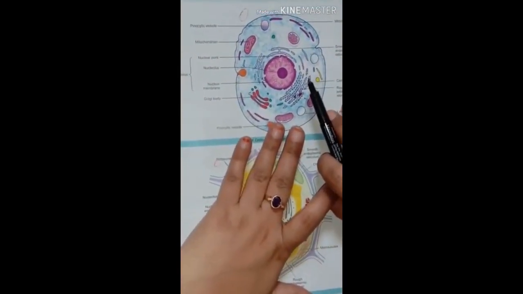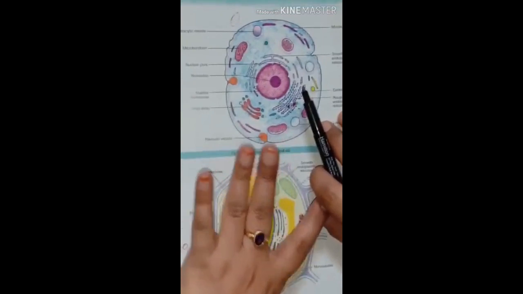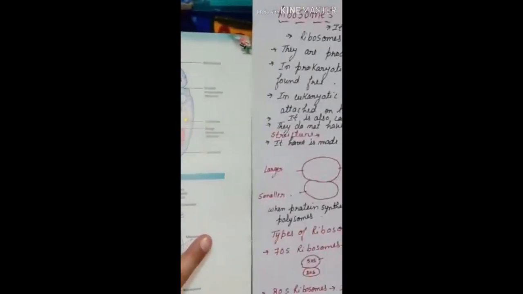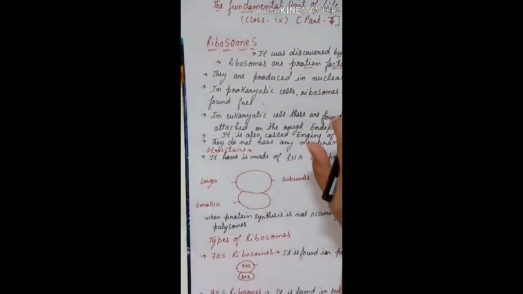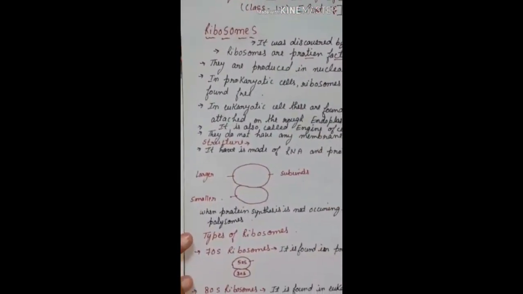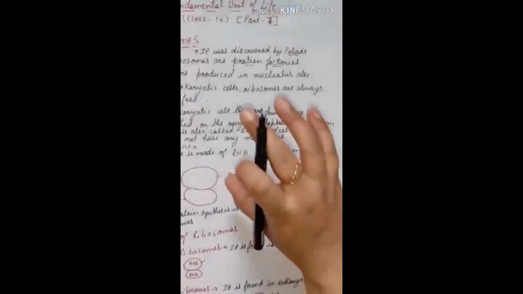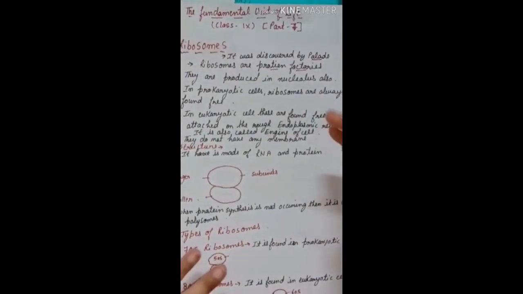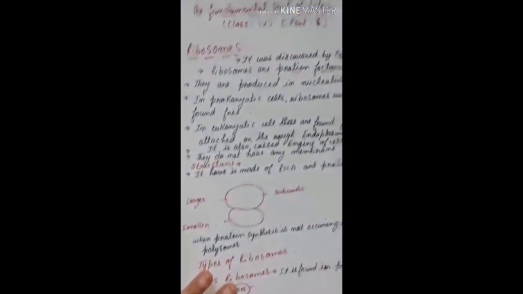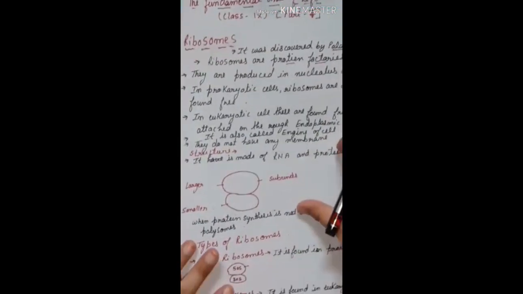He was the first one to discover the ribosomes. Got it? Now ribosomes are the cell organelle that do not have a membrane. You might have heard that in the prokaryotic cell there is no membrane-bound organelle present. That's why the ribosomes are found in the prokaryotic cell as well as in the eukaryotic cell.